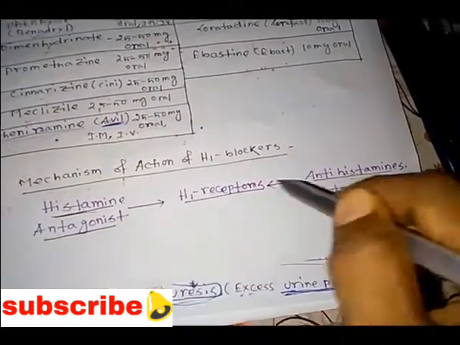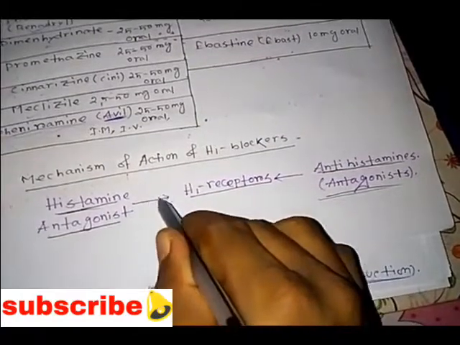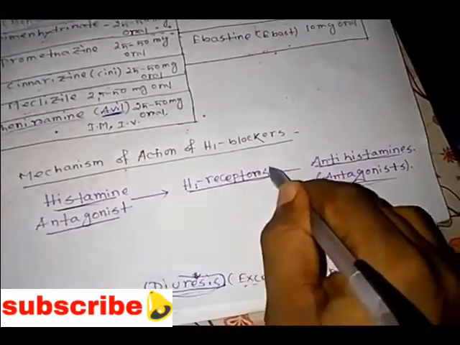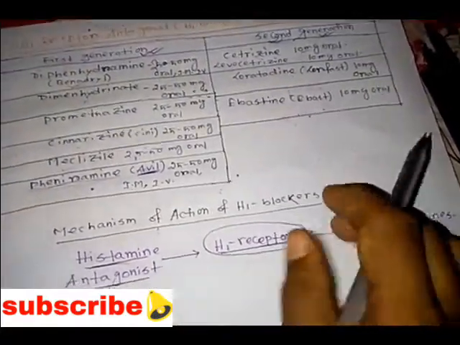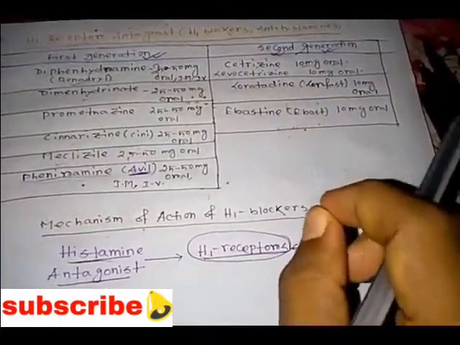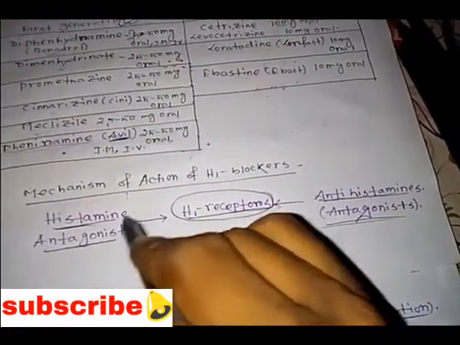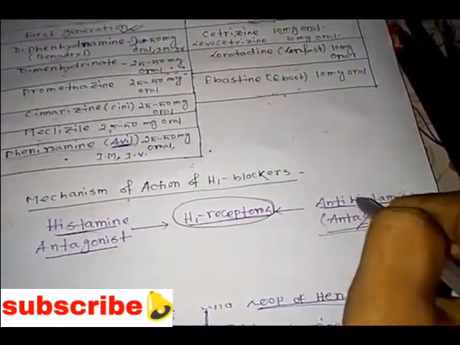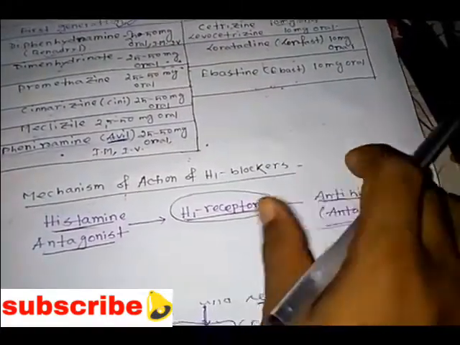Histamine antagonist and antihistamine are the same thing. These all act on the H1 receptor, blocking it. So that is the mechanism of action of the H1 blockers.